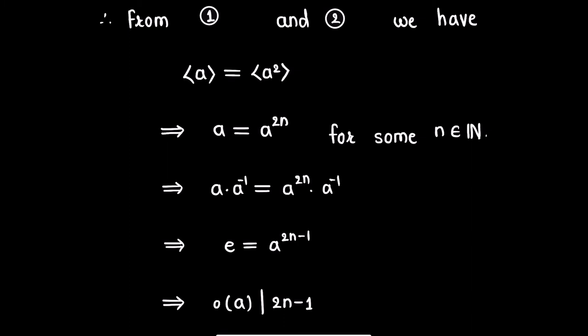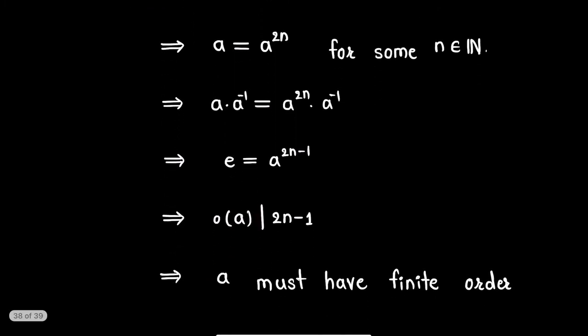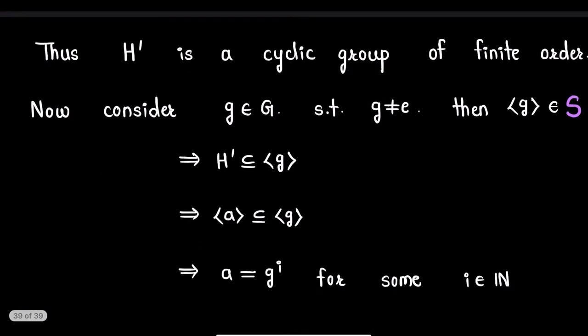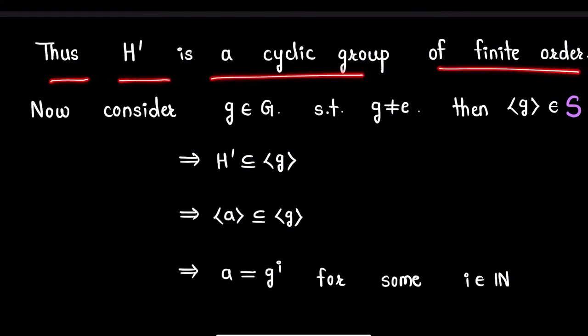Now note that 2n minus 1 is some natural number and the order of a divides 2n minus 1, therefore the order of a will be some natural number and hence a must have a finite order. Thus, H' is a cyclic group of finite order.